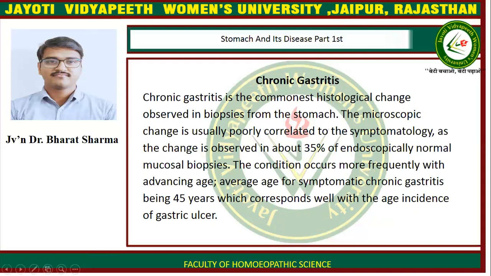Chronic gastritis. Chronic gastritis is the commonest histological change observed in biopsies from the stomach. The microscopic changes are usually poorly correlated to the symptomatology, as the changes are observed in about 35% of endoscopically normal mucosal biopsies. The condition occurs more frequently with advancing age. Average age for symptomatic chronic gastritis being 45 years, which corresponds well with the age incidence of gastric ulcers.